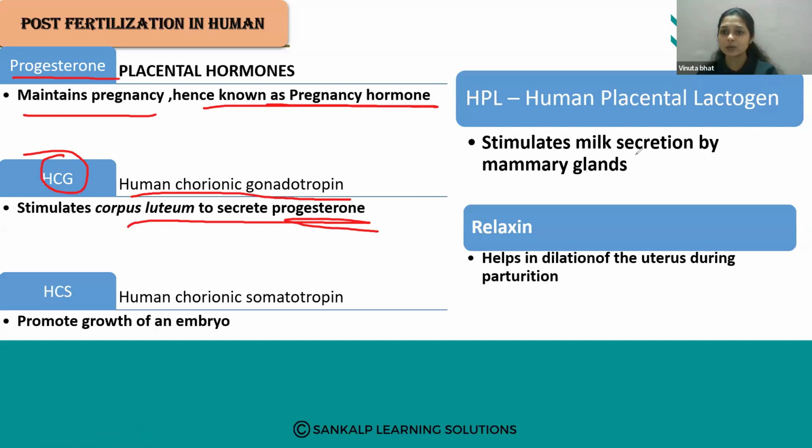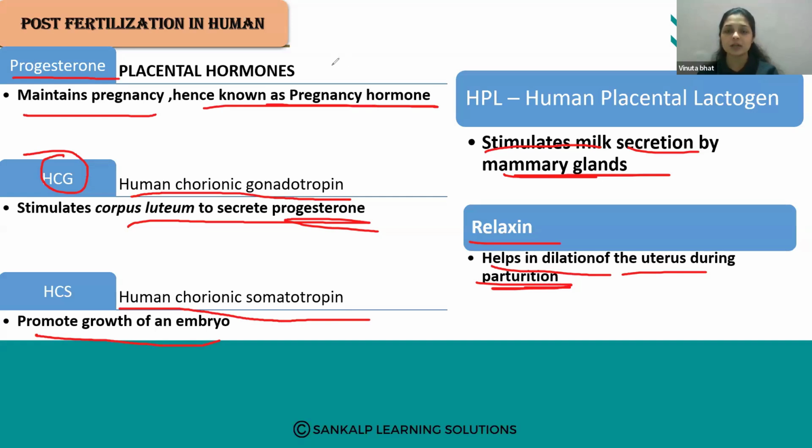Human placental lactogen stimulates milk secretion by the mammary glands. And relaxin helps in the dilation of the uterus during parturition, during the delivery of the baby, which is very helpful. And one more thing, the human chorionic somatotropin, which promotes the growth of the embryo. That is the post fertilization events that take place in the human body.